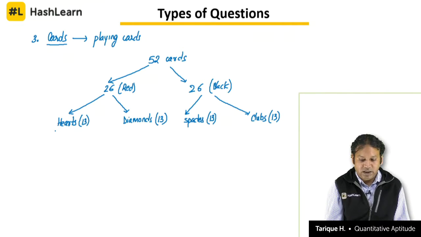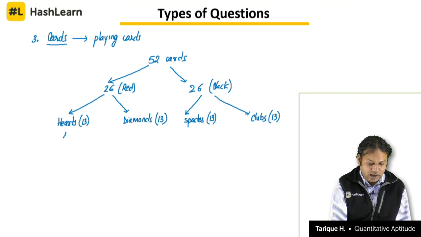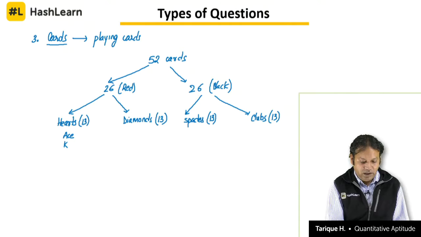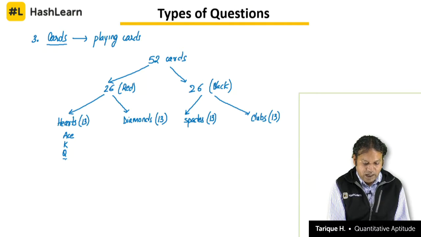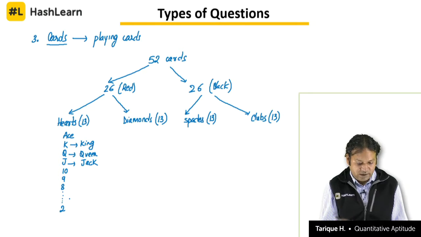What are those 13 cards? The 13 cards are ace, king, K stands for king, queen, jack, followed by the number cards. So K is king, Q is for queen and J is for jack. Ace, king, queen and jack, and then followed by number cards 10, 9, 8 so on till 2. 1 is nothing but your ace.